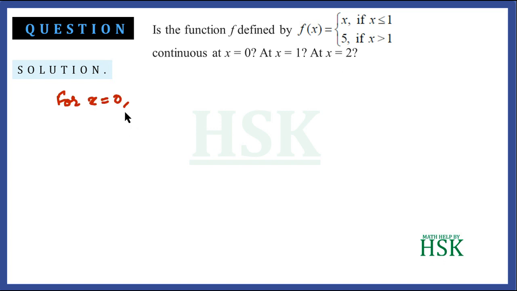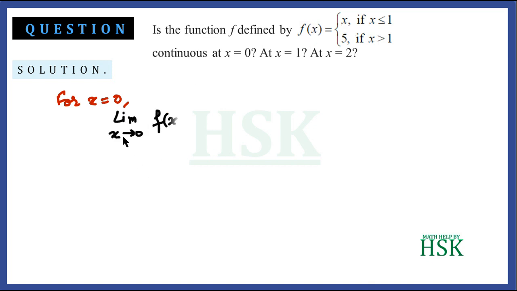For x = 0, first of all we look at the function and note that for values of x less than or equal to 1, the function takes the value x. So for x = 0, f(x) would be equal to x.